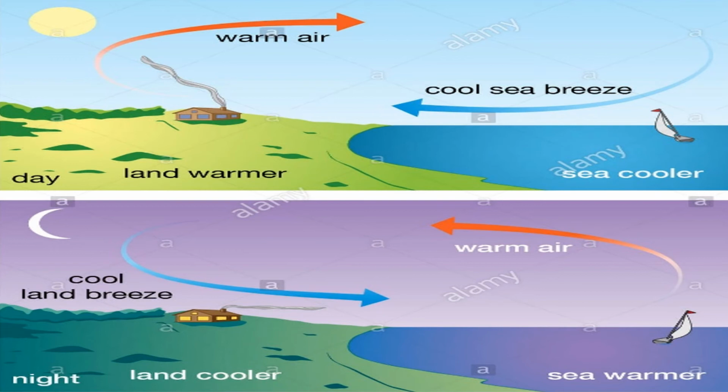And then see, at night time land breeze will take place. At night, as the sea maintains its temperature better, the sea will be hotter. In the daytime the land will be hotter, and in the night time the sea will be hotter. So what will happen?